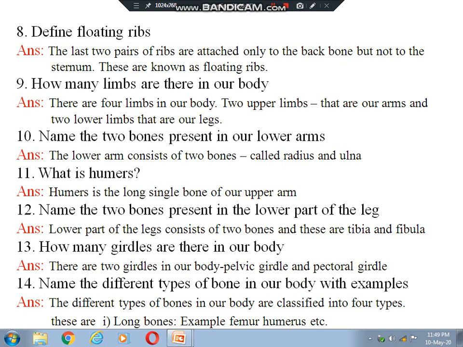So once again I am repeating, the ribs are attached with the backbone in the back side and the front side with the sternum. But the last 2 ribs are attached with the backbone, but they are not attached with the sternum. That is why they are called floating ribs. So the last 2 pairs of ribs are attached only to the backbone but not to the sternum. These are known